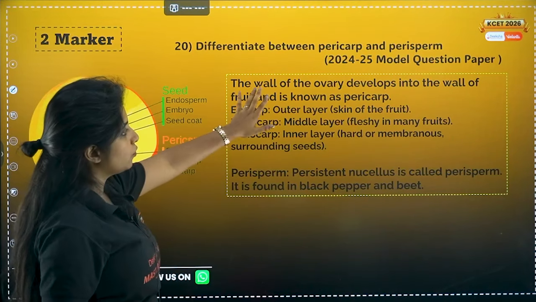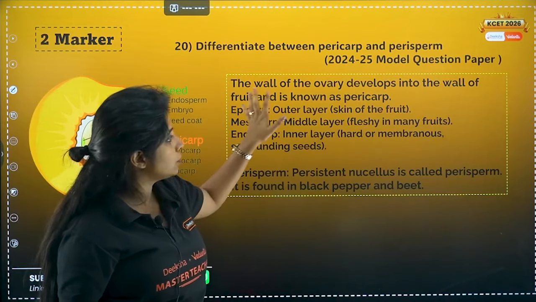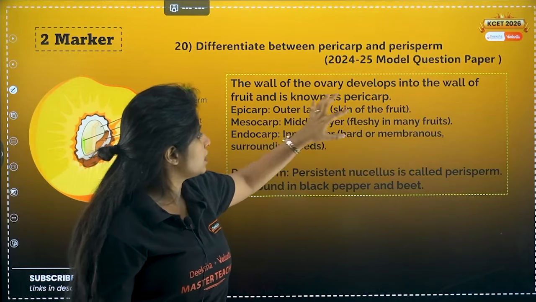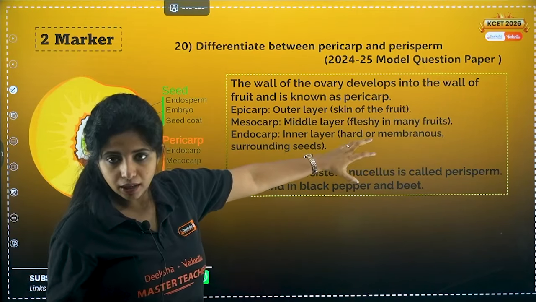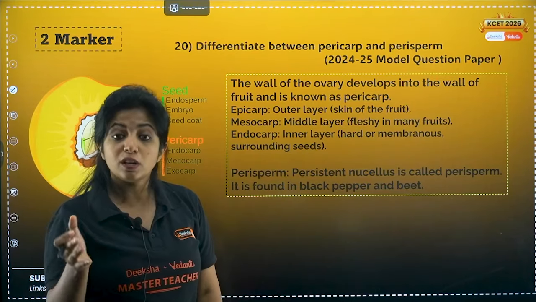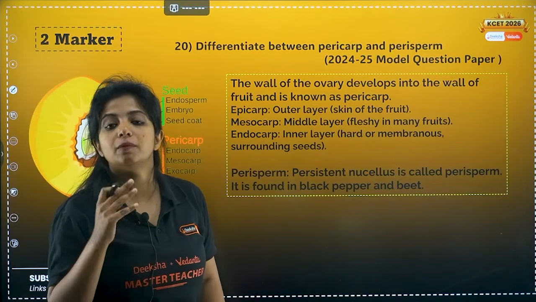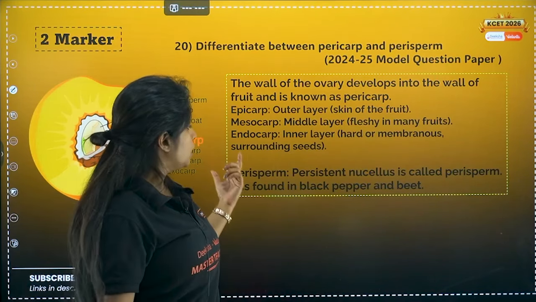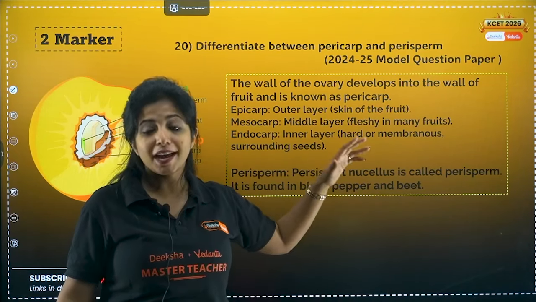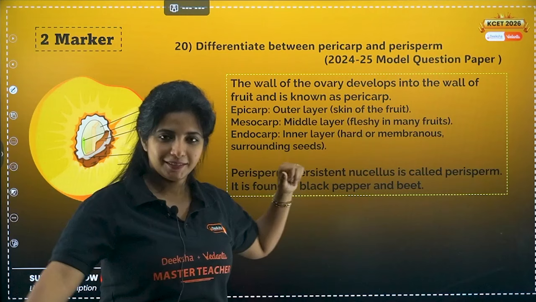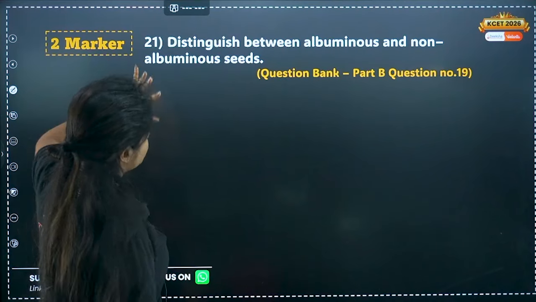How do you frame your answer? You frame your answer like this. The wall of the ovary develops into the wall of the fruit, and this is known as pericarp. Epicarp is the outer layer, mesocarp is the middle layer, and endocarp is the inner layer. It is the hard layer. Okay, endocarp is the hard layer. The middle layer is usually fleshy. In some, it might not be fleshy as well. It might be dry also. Now, perisperm is a persistent nucellus, and it is found in black pepper and beet. Done. Cool, it's a 2-marker question. You get your 2 marks with that.